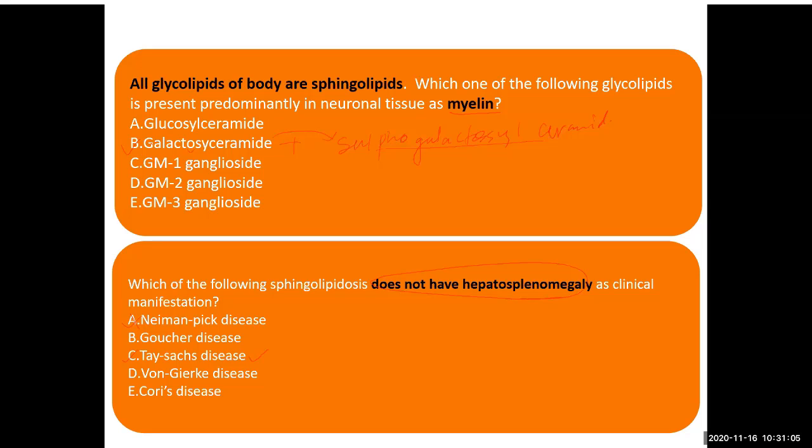Cori disease and von Willebrand, this is not sphingolipidosis. This is glycogen storage disease. We will study this in MD2. So C is the answer. Both have hepatosplenomegaly.